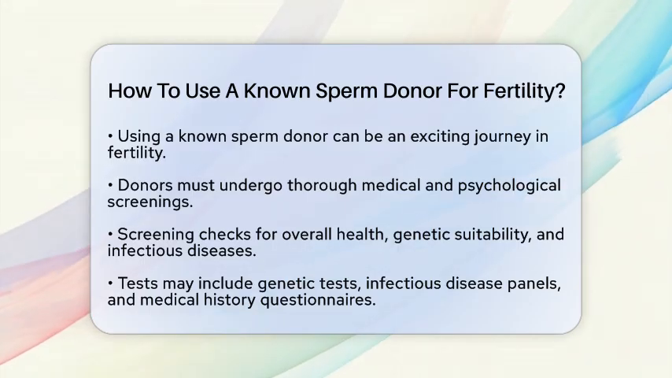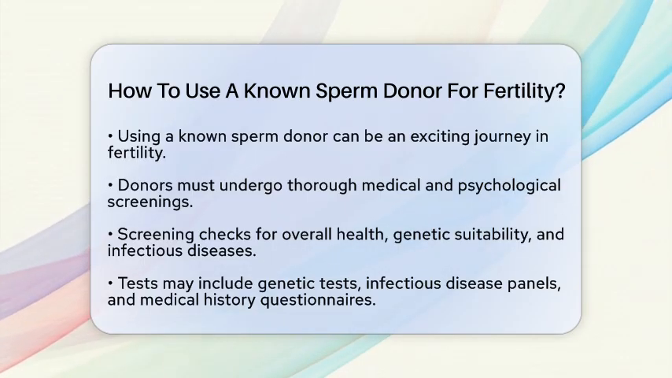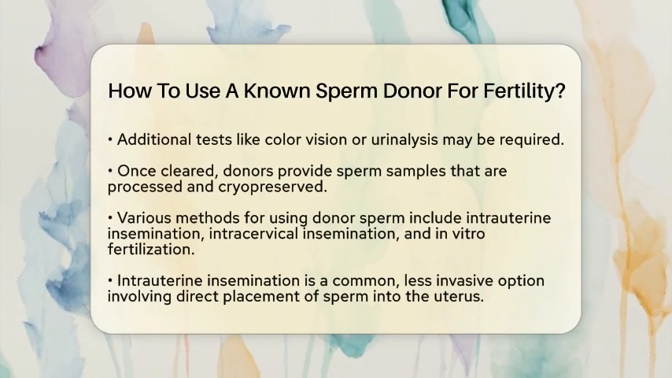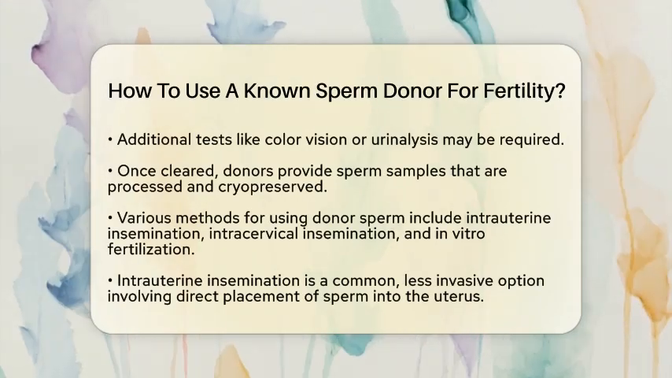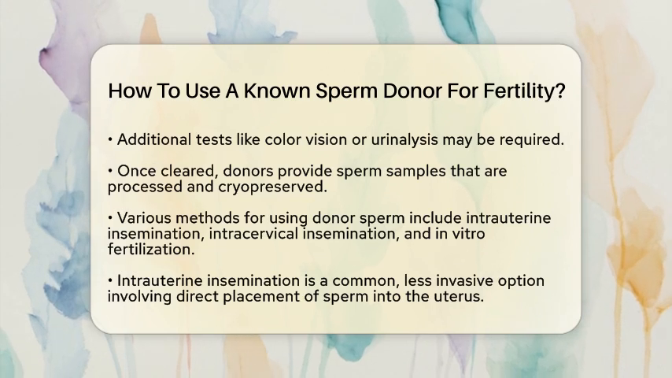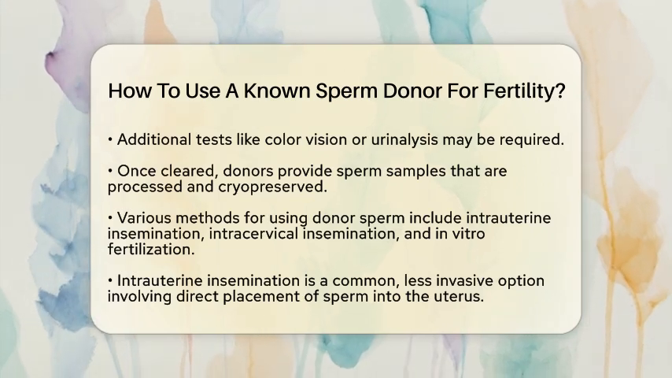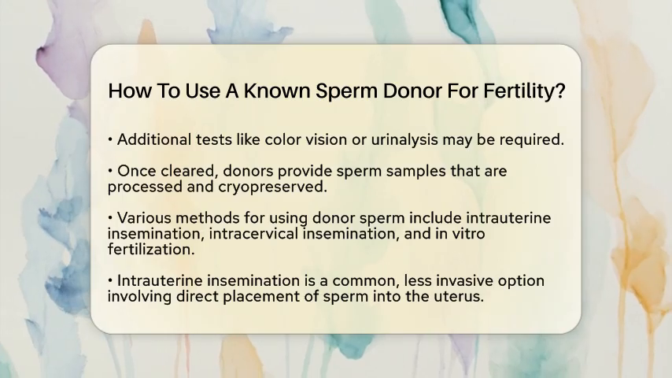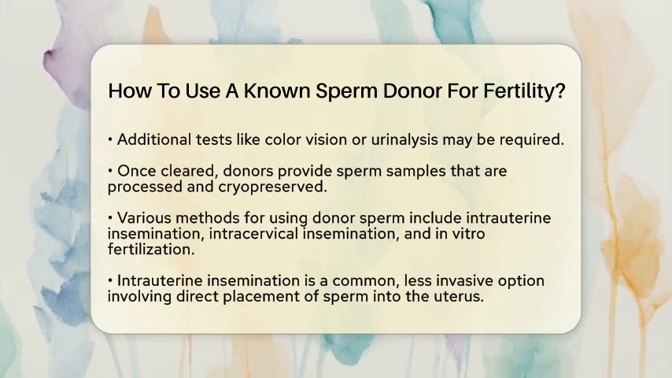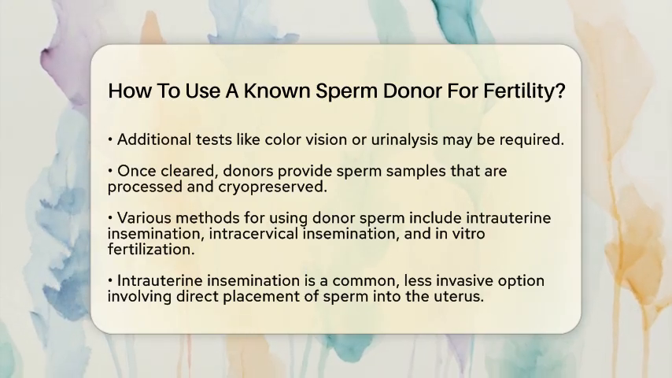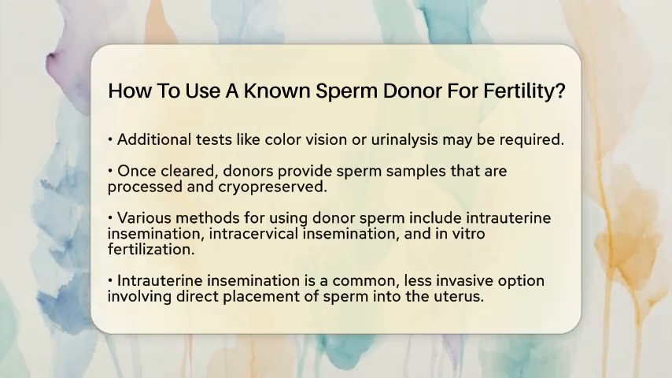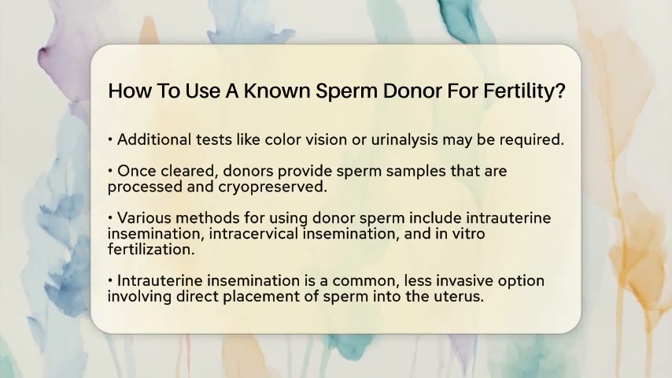The prepared sperm can be used in procedures like intrauterine insemination, intracervical insemination, or in vitro fertilization. Intrauterine insemination is a common and less invasive option. In this method, sperm is placed directly into the uterus around the time of ovulation. Intracervical insemination involves placing sperm at the cervix and can sometimes even be done at home.